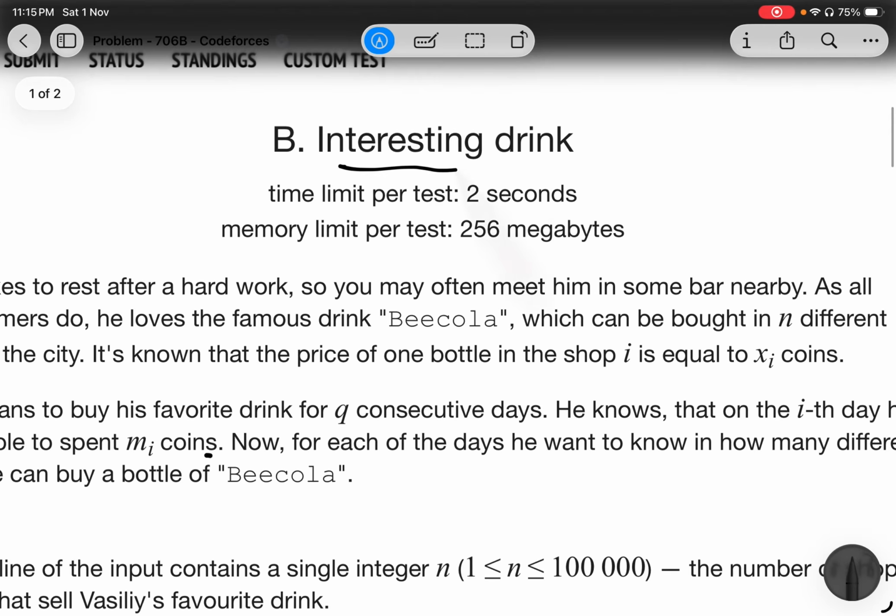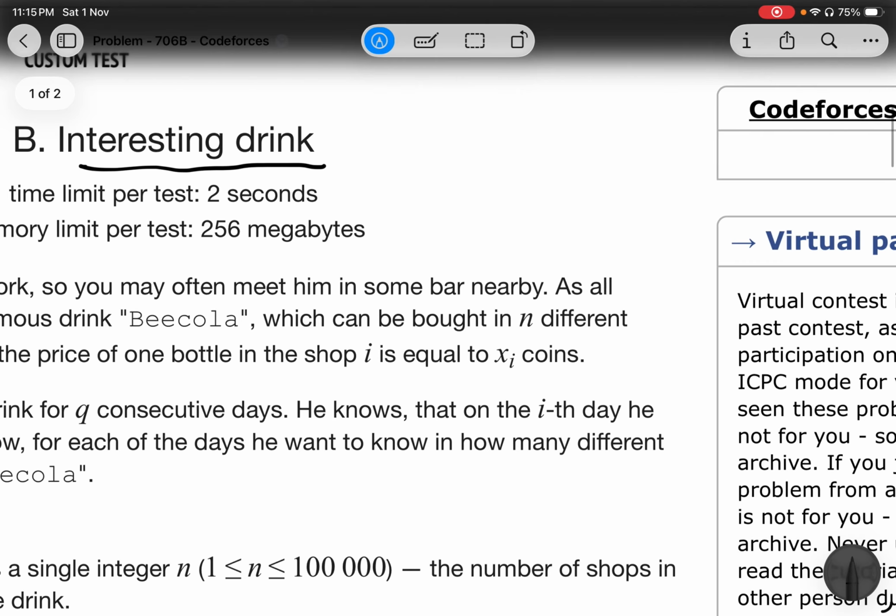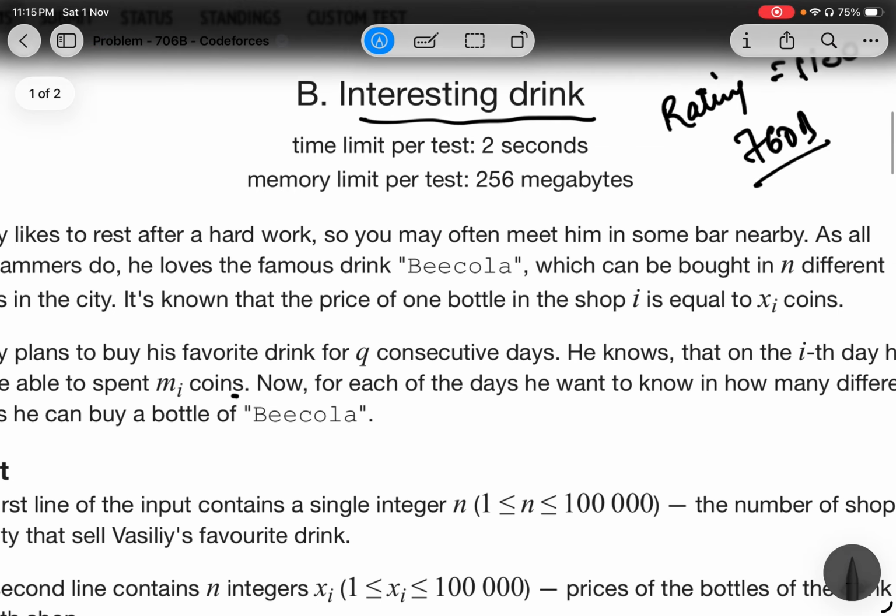So today we will be discussing this particular problem, Interesting Drink. The rating for this problem at CodeForces is 1100 and the code of this problem is 760B if you want to look at it.